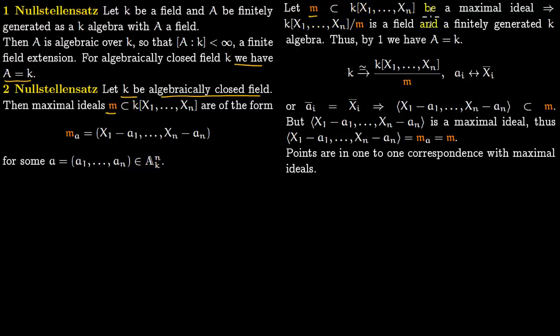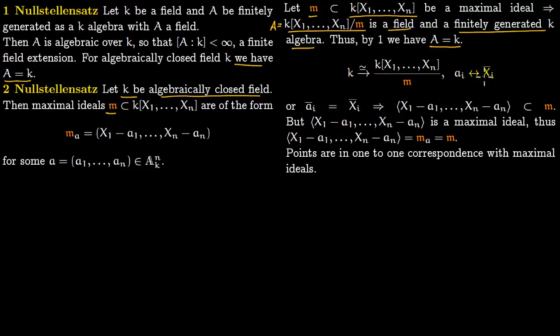Let m be a maximal ideal in this polynomial ring. If this is a maximal ideal, you can quotient this polynomial ring by the maximal ideal to get a field, and this is a finitely generated K-algebra. Here we are saying that if A is a finitely generated K-algebra with A a field, and K is algebraically closed, then A is equal to K. So precisely by version 1 of Nullstellensatz, we have A equal to K. This is what we are saying is our A, so K is isomorphic to this A.